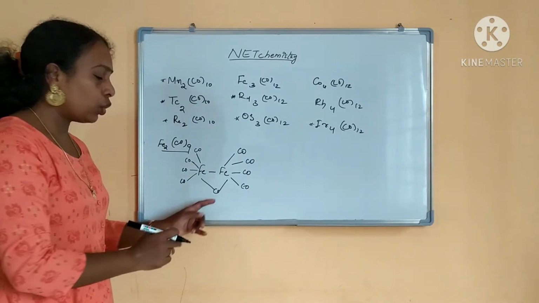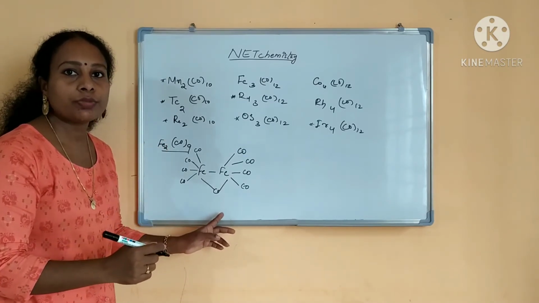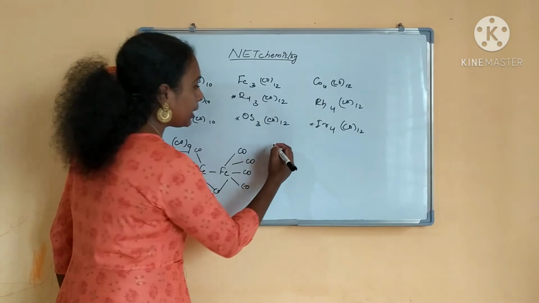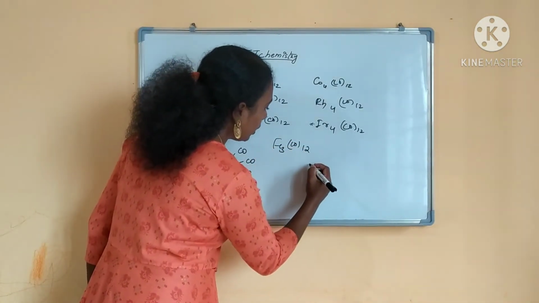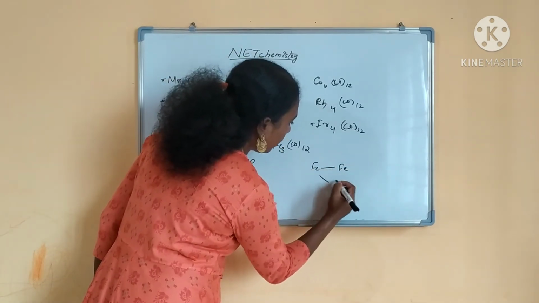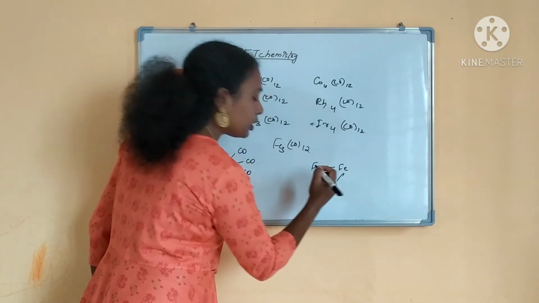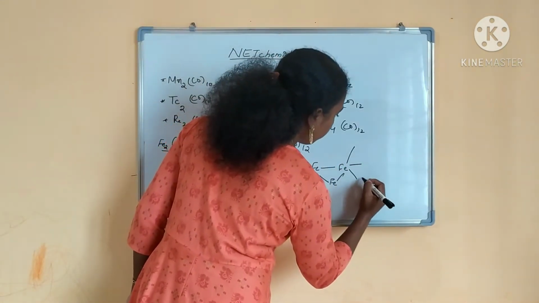This is not additional bridging because 1 CO cannot be paired equally, so it has formed a bridged compound. So the next is Fe3(CO)12. How many metal bonds are there in Fe3? 3 metal bonds we have seen in the last class, and CO12 we will give.